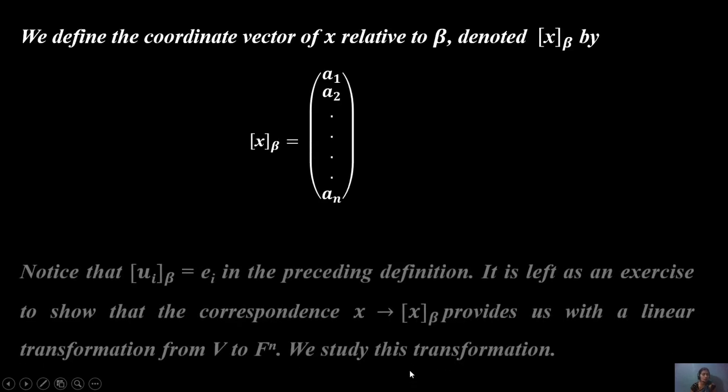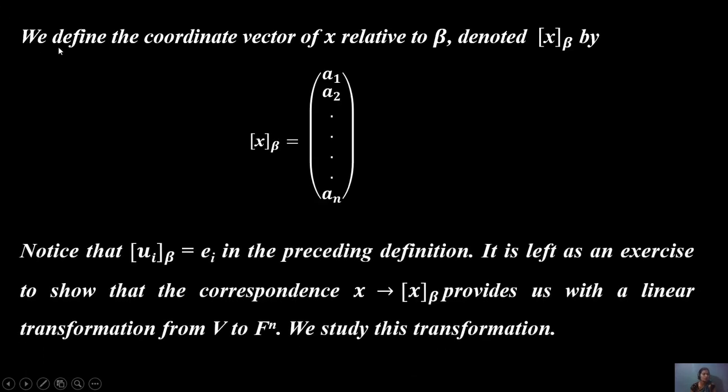Using this formula, we define the coordinate vector of x relative to beta, denoted [x]_beta, equals (a1, a2, ..., an). Notice that [u_i]_beta equals e_i. In the preceding definition, the corresponding transformation x tends to [x]_beta provides us with a linear transformation and the matrix form of the function.